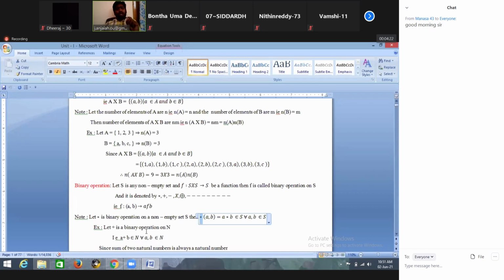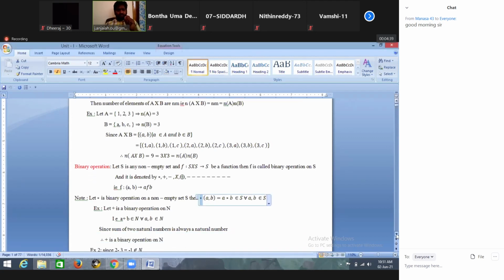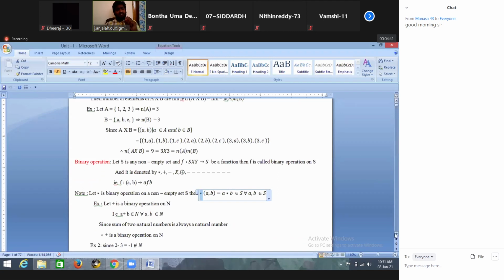So how to define plus? Plus from N cross N to N such that plus of (a, b) equals a plus b. A plus b means the sum of two natural numbers. Is the sum of two natural numbers again a natural number or not? Yes, it is a natural number.